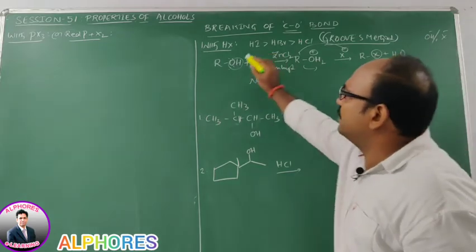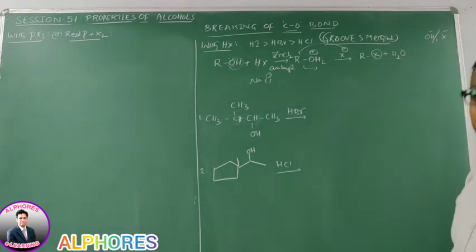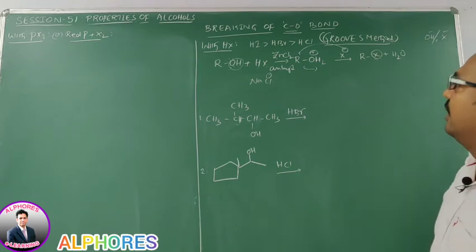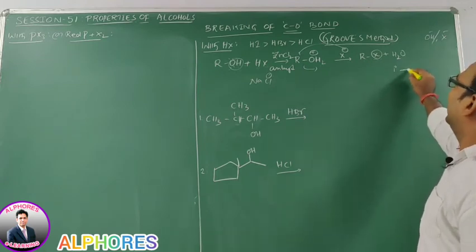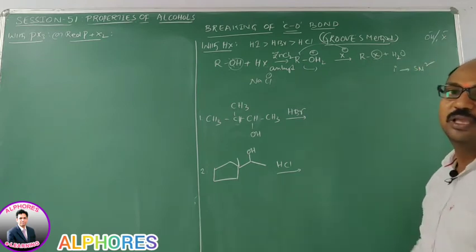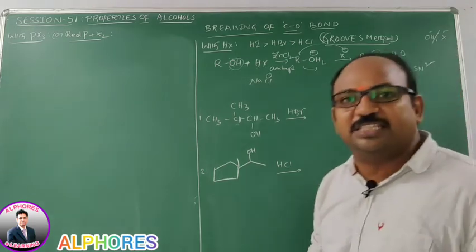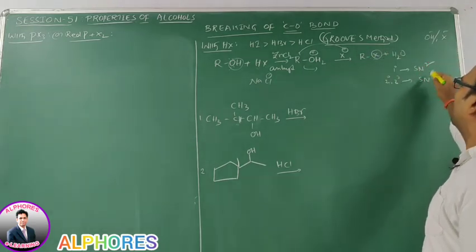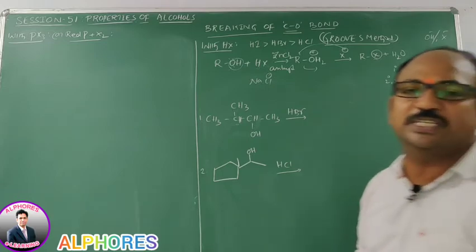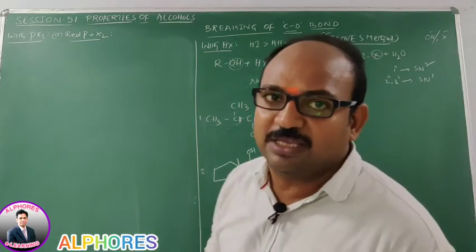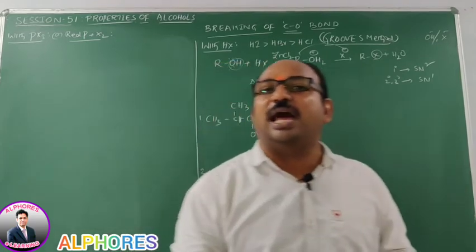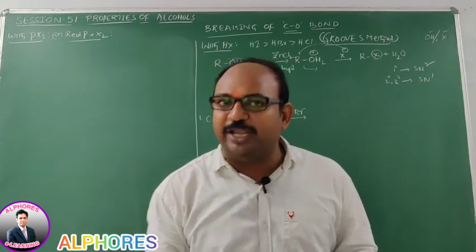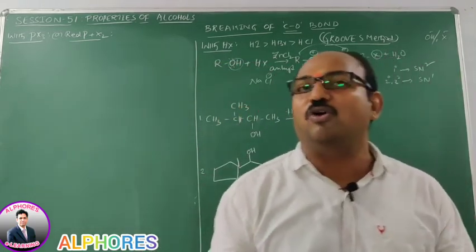Now, if it is a primary alcohol, then it follows the SN2 mechanism. In case of secondary and tertiary alcohols, the mechanism proceeds via SN1, because secondary and tertiary alcohols upon protonation form carbocations.